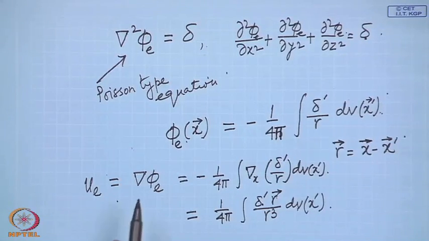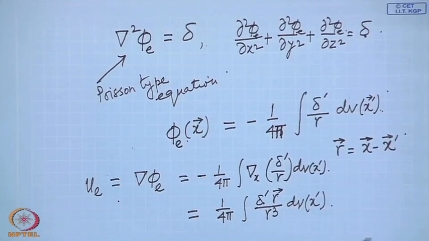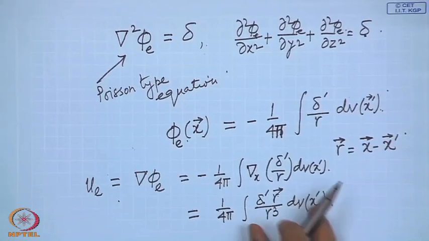So, this velocity field can be thought of as simply the velocity field due to a rate of expansion delta prime at point x prime, but there is no other rate of expansion. If we consider one small infinitesimal element at x prime, given by d v prime volume, then the velocity field due to that rate of expansion delta prime is this quantity, 1 by 4 pi into this quantity. We can call that delta u e.